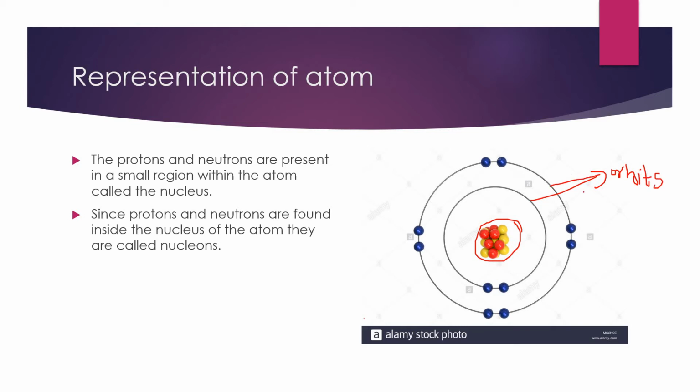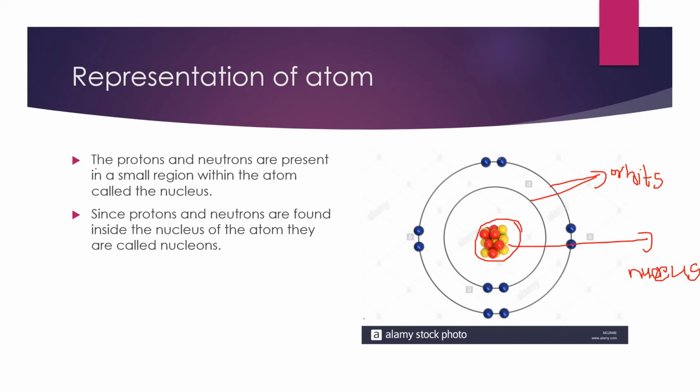On the orbits, electrons will be present, and this is called the nucleus. Inside every atom there will be a nucleus, and this is the nucleus here. In the nucleus, protons and neutrons are present, and the electrons are outside of the nucleus, present on the orbits.